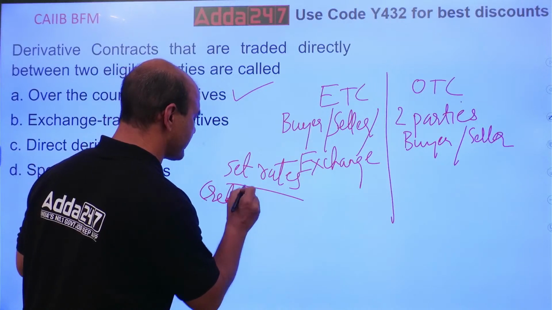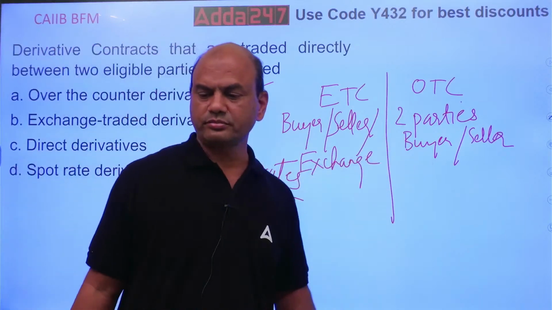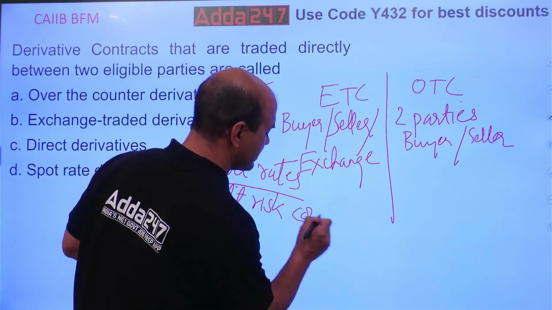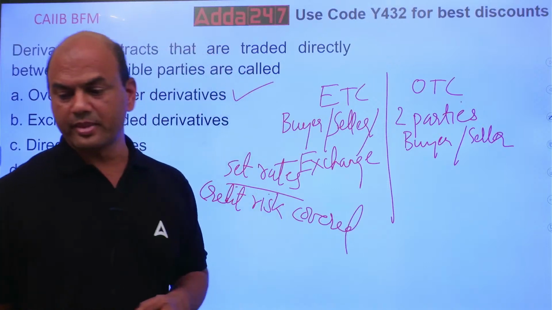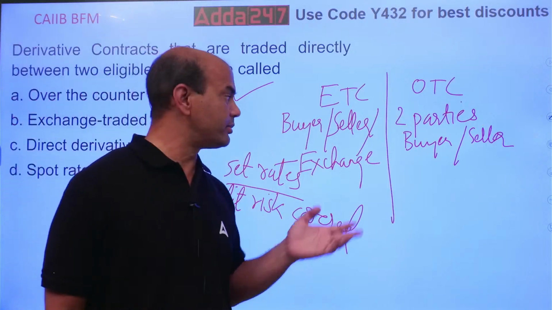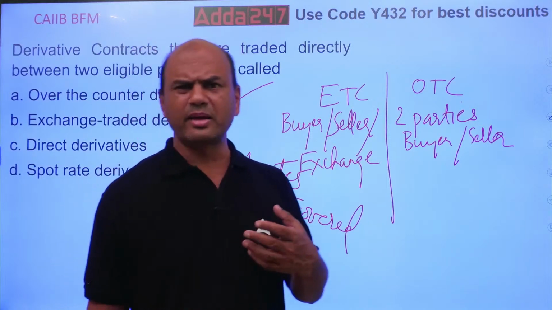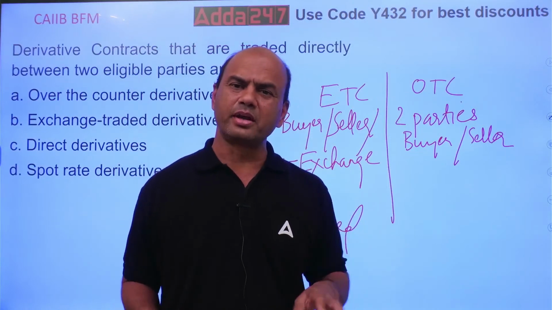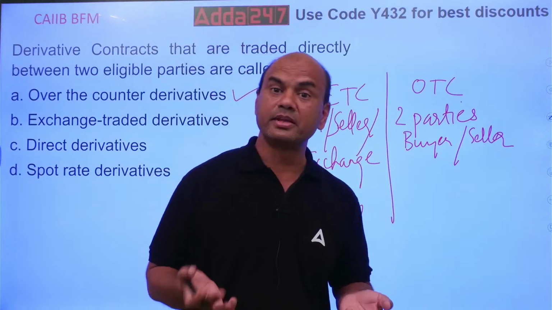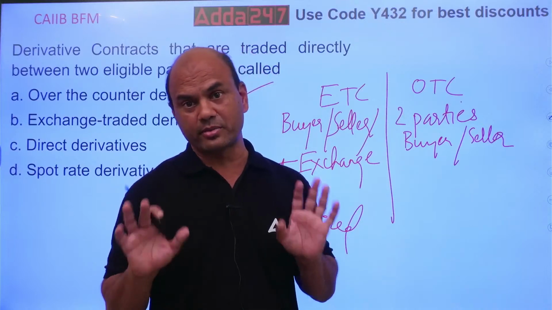Credit risk is very important. What do you mean by credit risk? Over here, in OTC, there is always a credit risk involved. Here, I am buying the contract, I am buying the dollar, or any commodity. I am buying it, so I'll give you money. Now the problem is, if you don't sell me that commodity, then this is the main problem.